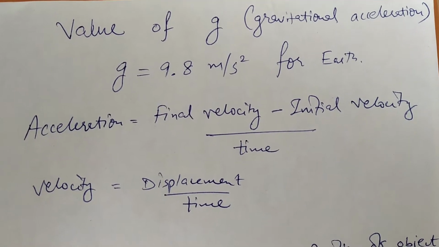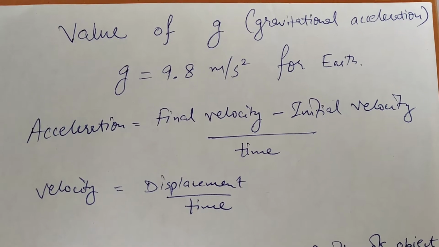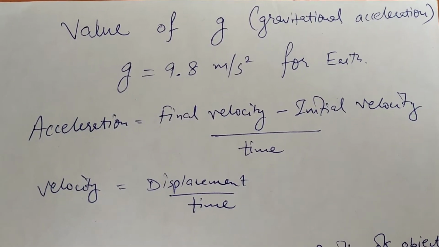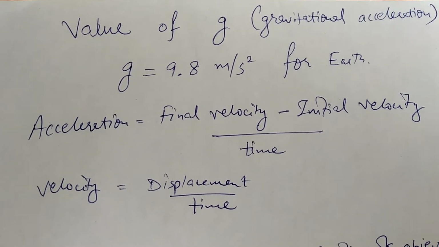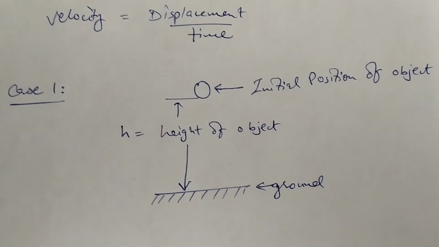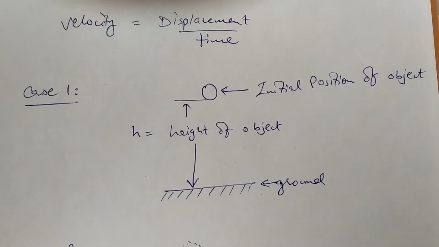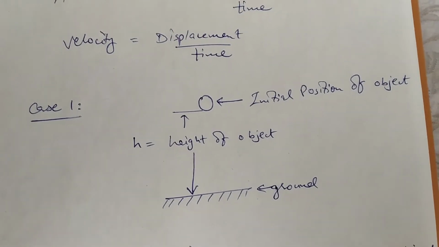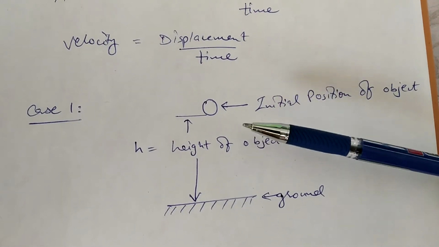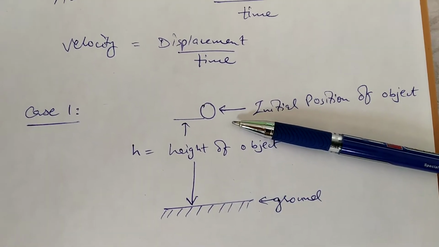to understand what is acceleration. Now g is gravitational acceleration, so it is talking about acceleration due to gravity, and it is taken as 9.8 meter per second square. Why is it so? Let's dig deeper. Let's take a case. Let's take an object with the initial position as marked over here at height h from the ground. So this object in particular, it is hanging still at a height h from the ground.